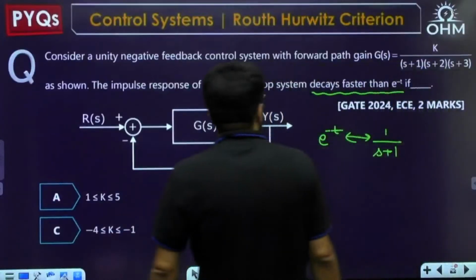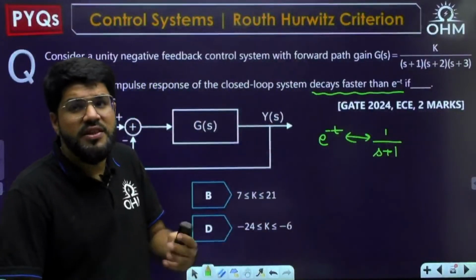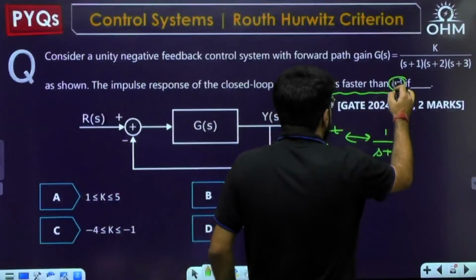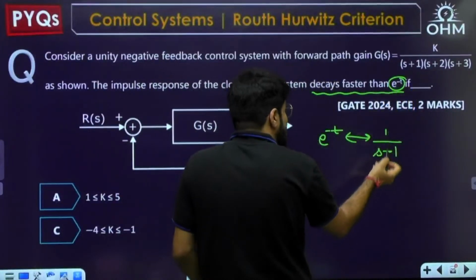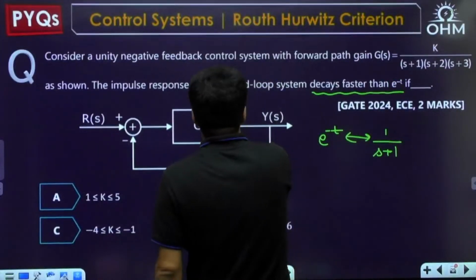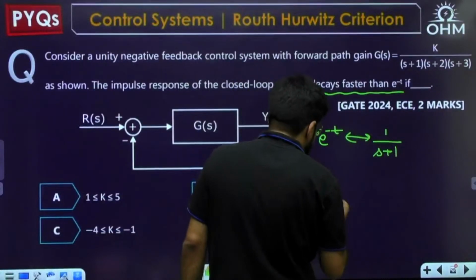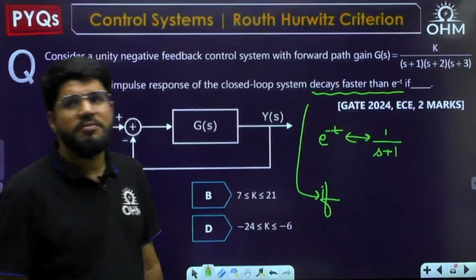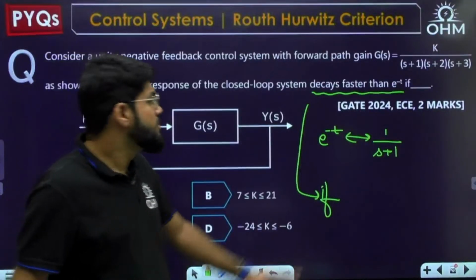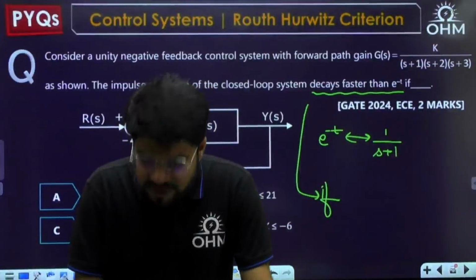Now, the response decays faster when the poles are far away. Faster than what? It is a relative term: e power minus t, which in the S domain is 1 upon S plus 1. The impulse response of the closed loop system will decay faster than e power minus t if you have poles to the left of this, far away from this.